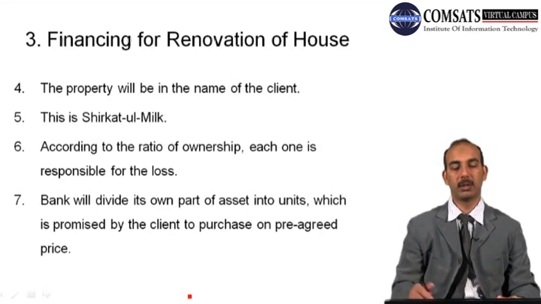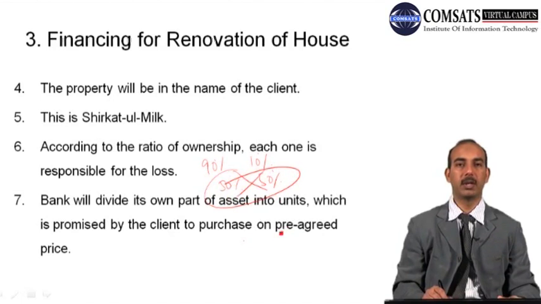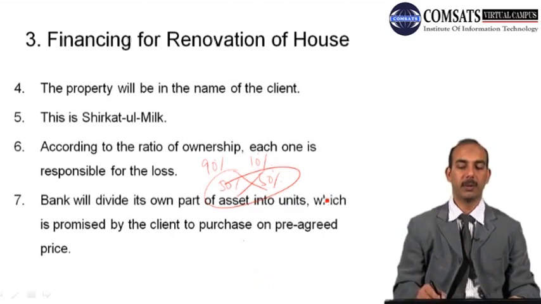So it is not possible that the proportion of investment is 90% and 10%, but the losses would be shared 50% each. This is not possible. The losses will always be according to the proportion of investment. So the bank will divide its own part of the asset into a number of units, which the client promises to purchase at a pre-agreed price. So again, a pre-agreement is required here.